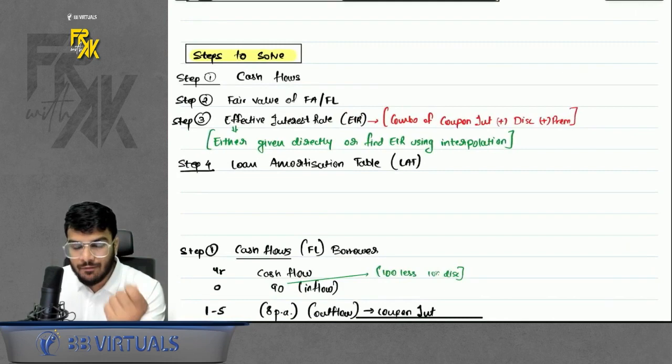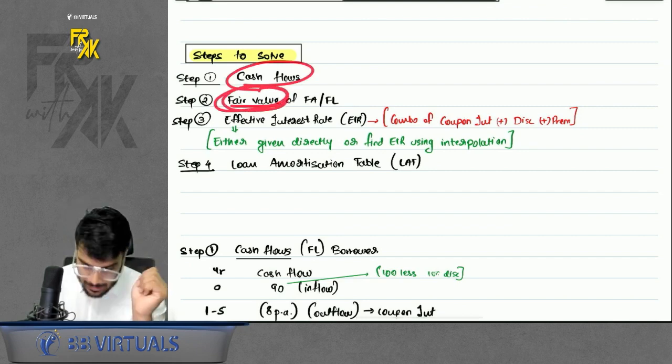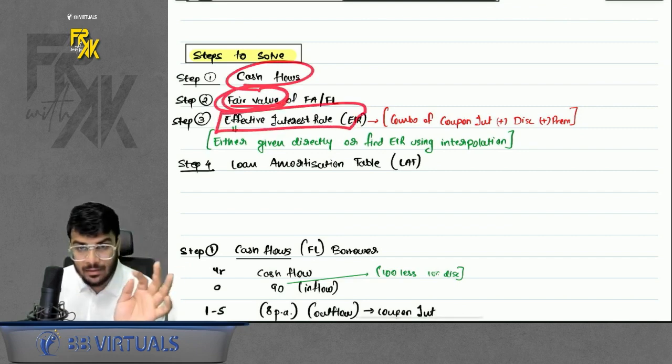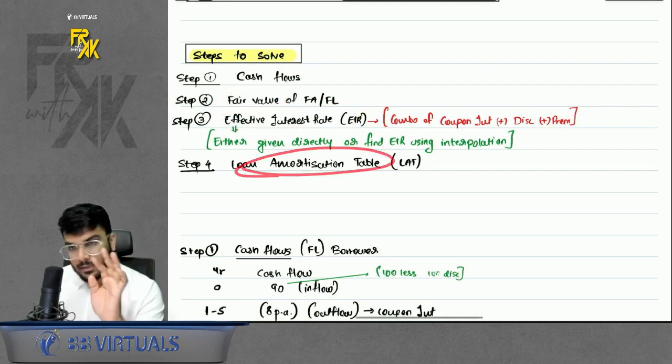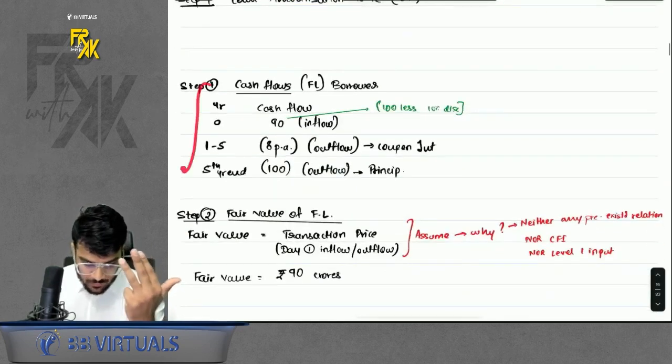Whenever you assume the fair value, there are 4 steps. How many steps? 4 steps. First step, cash flows. Step number 2 is finding the fair value. Step number 3 is effective interest, that is EIR. Step number 4 is LAT. Remember the 4 steps: cash flows, fair value, EIR, LAT. Okay. Now under cash flows, what do we write?